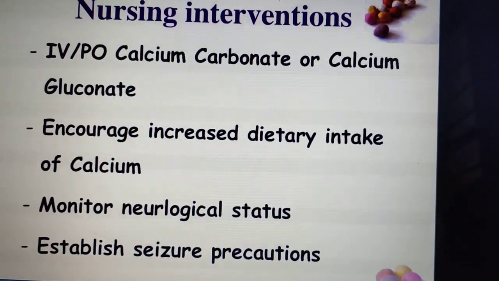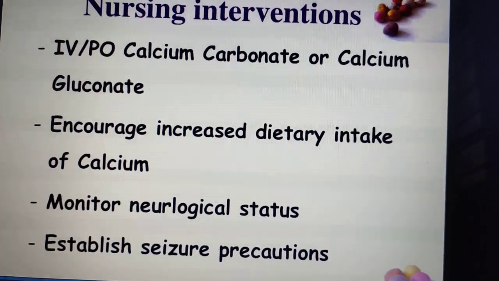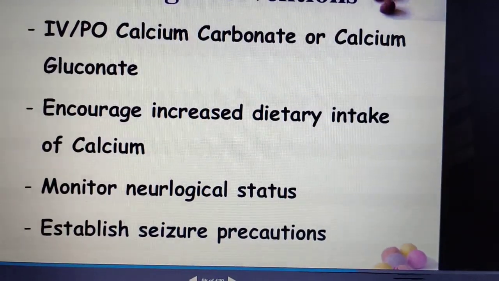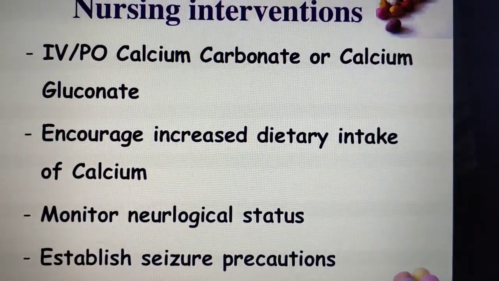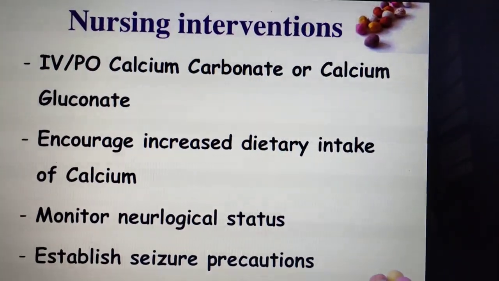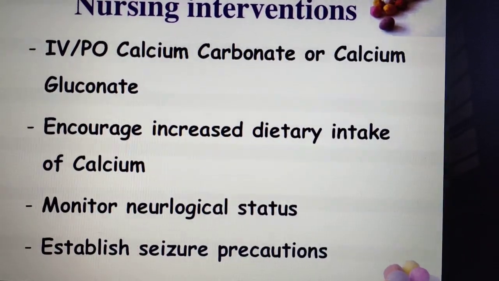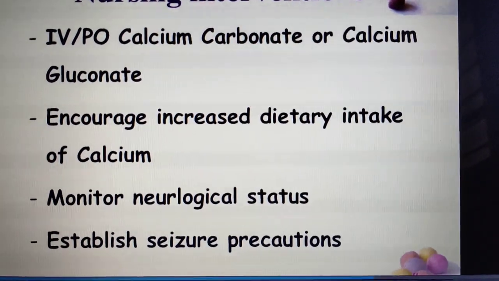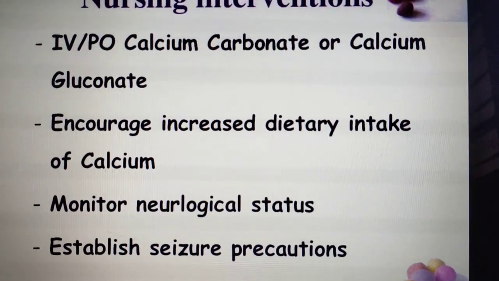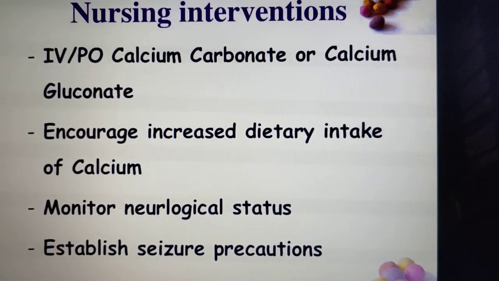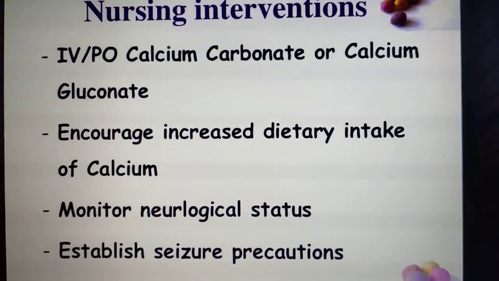So what are the nursing interventions in hypocalcemia? IV, or we can say per oral calcium carbonate or calcium gluconate. They have to supplement and encourage increased dietary intake of calcium, monitor the neurological status, establish the seizure precautions. We have to advise a patient to eat calcium rich food.